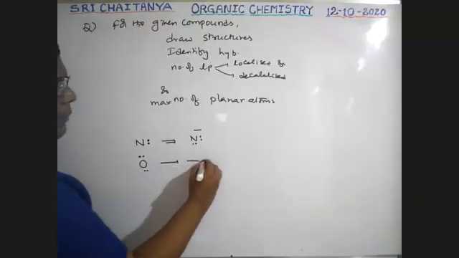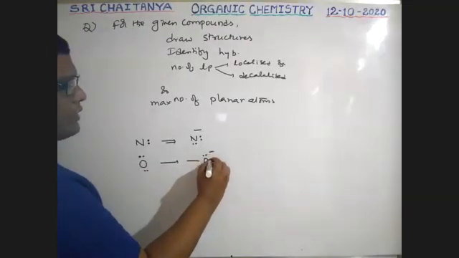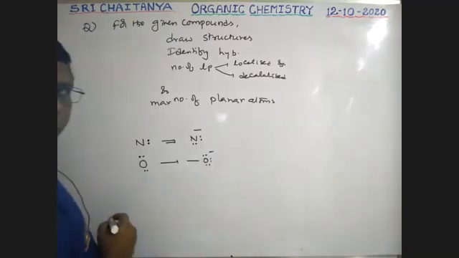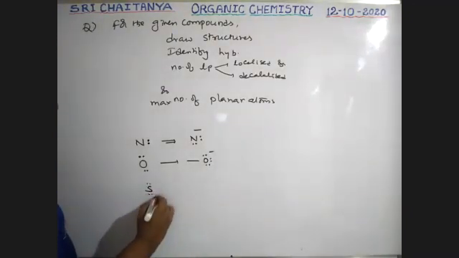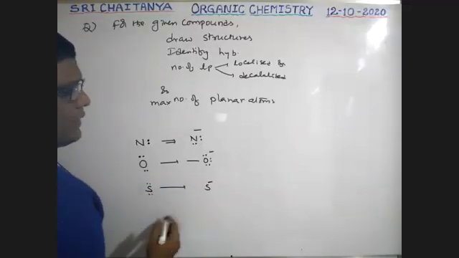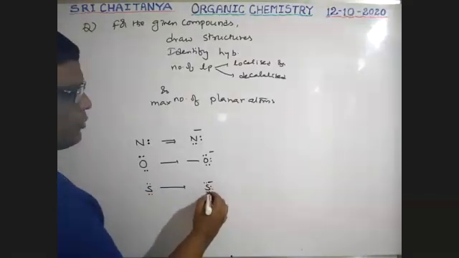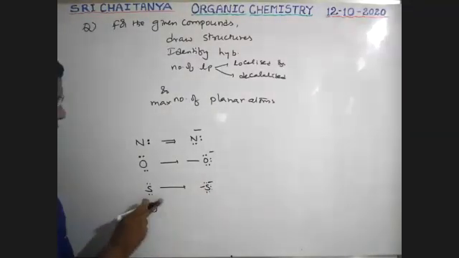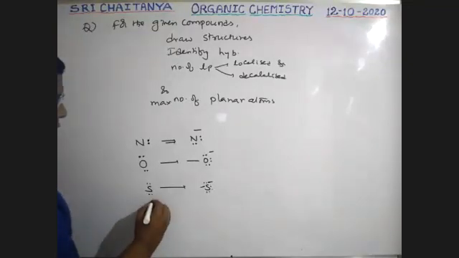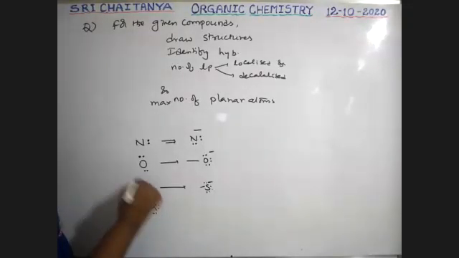If O minus is there, oxygen has three lone pairs. If simple sulfur is there, two lone pairs. If S minus is there, three lone pairs, boys. If halogen is there, like chlorine, halogen has three lone pairs.